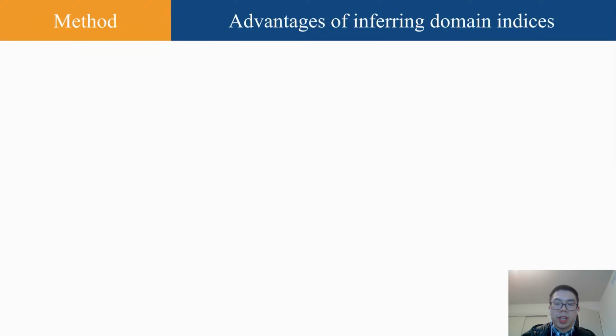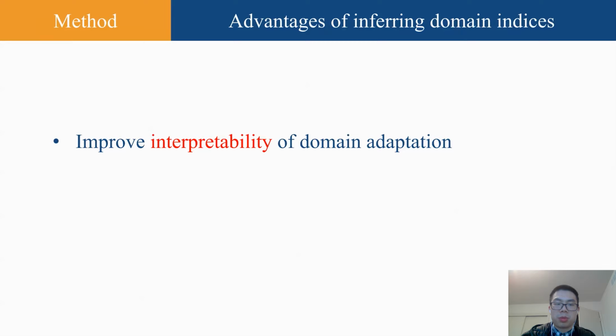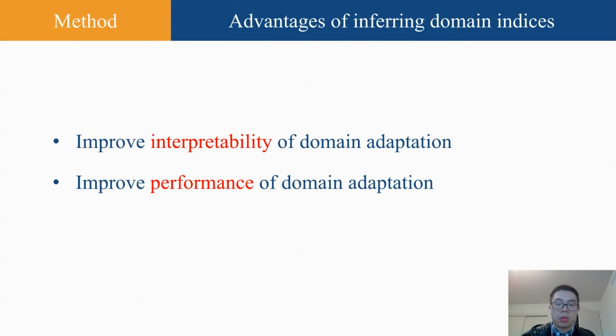There are two major advantages of inferring domain indices. First, it improves interpretability of domain adaptation. This is because domain indices can shed light on the domain relationship. Domains with similar domain indices are more likely to share similar data distribution. Second, it can also improve the performance of domain adaptation. By identifying the domain relationships, the model can better adapt itself to unseen domains, resulting in overall performance improvement.